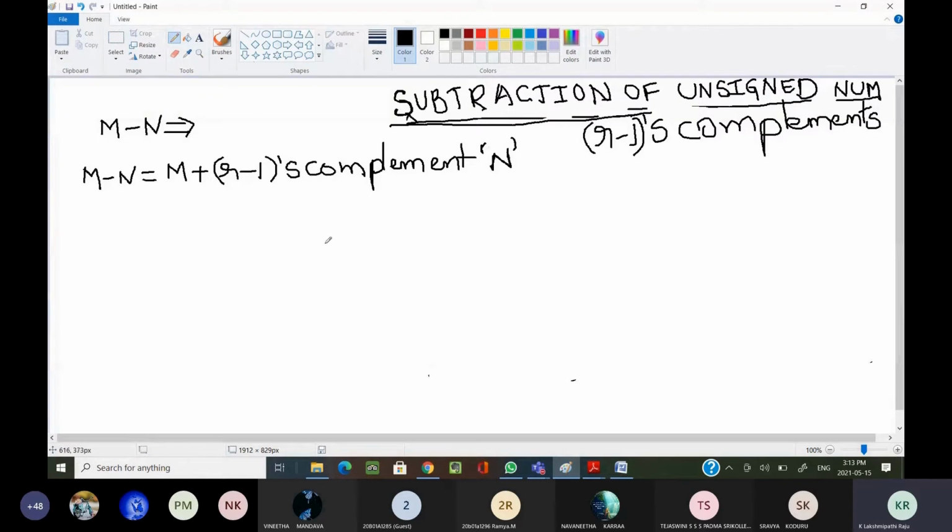Now I am getting some result. Now what are the cases? In the first case, if m is greater than or equal to n, definitely you get an end carry. Now what are we doing if we get an end carry in r minus 1's complement? We are not discarding this end carry. Very, very important point. We are not discarding.